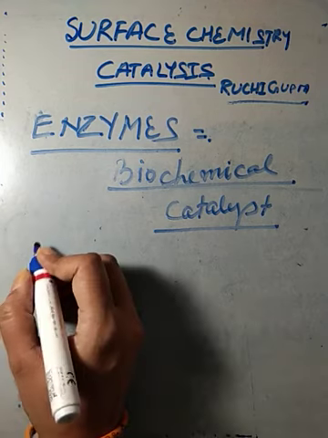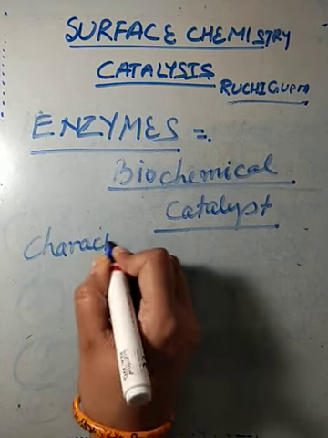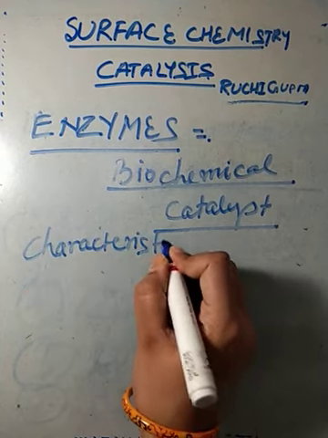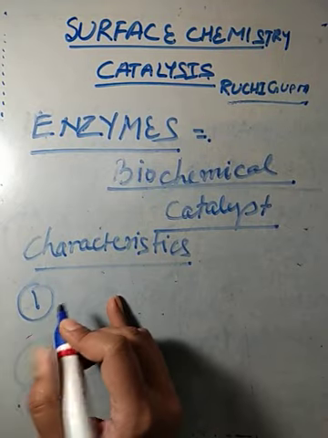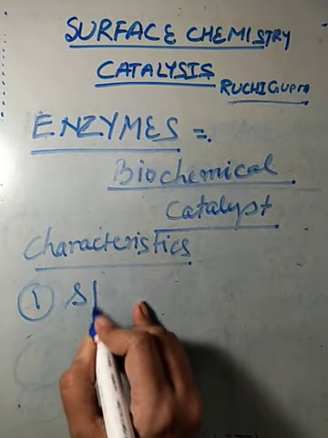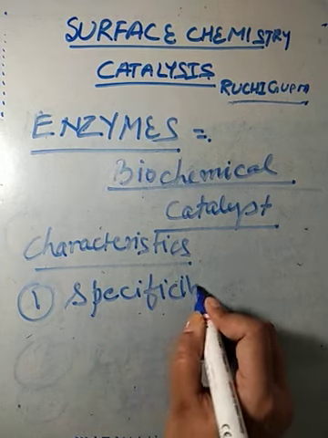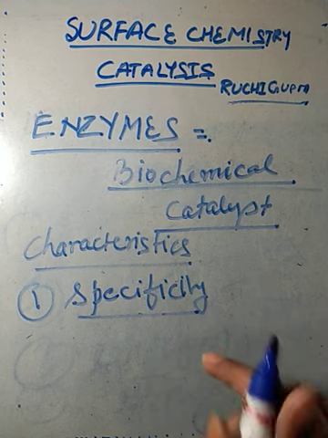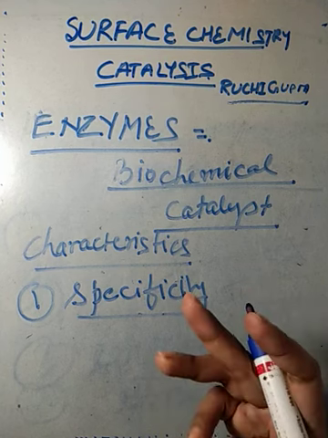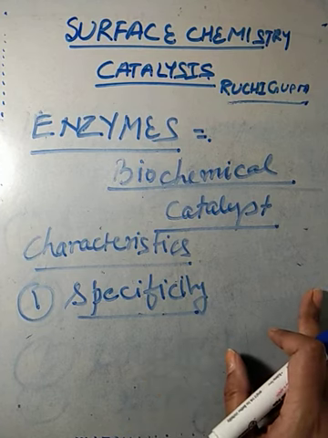Now we will study the characteristics of enzymes. The first is that enzymes are very specific in nature. It means each enzyme catalyzes only one chemical reaction. We cannot use the same enzyme to catalyze different types of biological reactions.